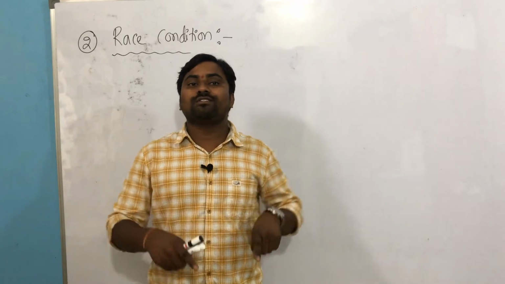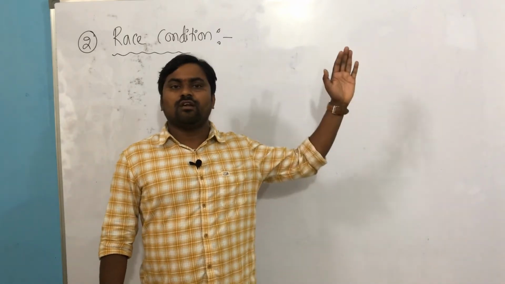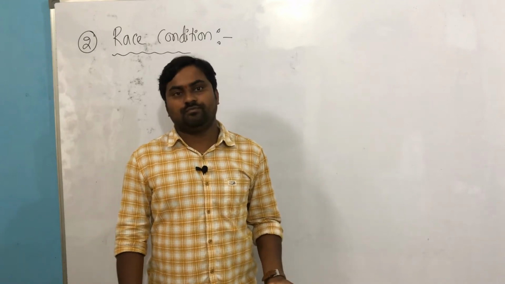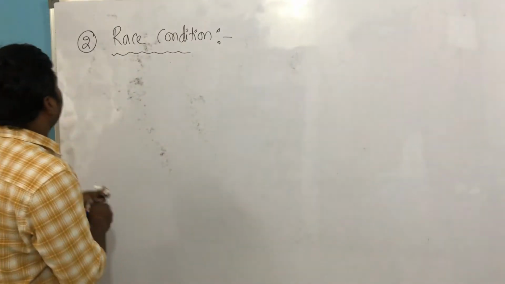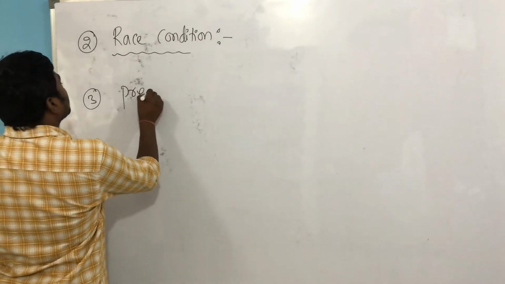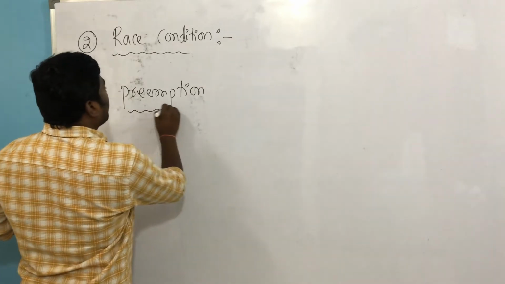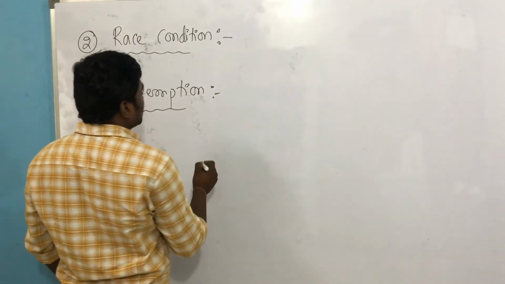If we are able to do this, definitely we are avoiding the race condition. Once you avoid the race condition, the inconsistency problem will not arise. And the third point for occurrence of this is preemption, meaning we allow the process to be preempted.